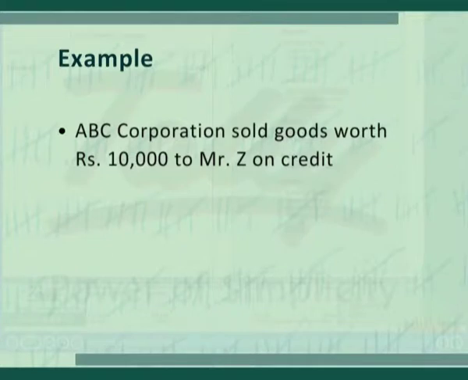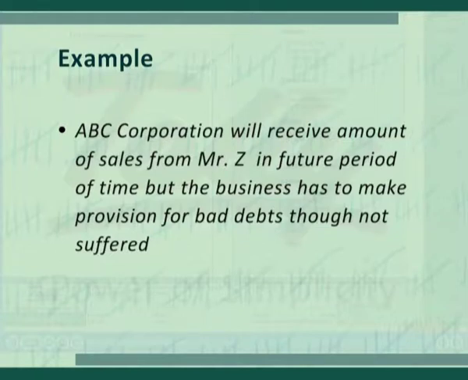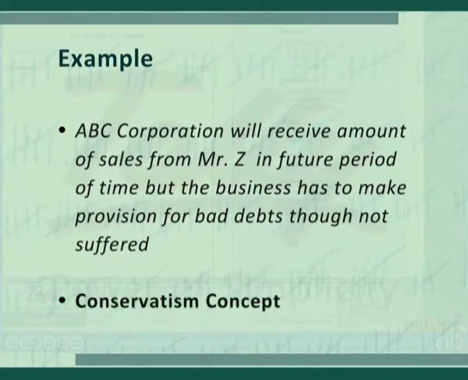Next example, ABC Corporation sold goods worth rupees 10,000 to Mr. Z on credit. In this case, Mr. Z is a customer. Here income earned but not received. ABC Corporation will receive the amount of sales from Mr. Z in future period of time, but the business has to make provision for bad and doubtful debts though not suffered. It is based on conservatism concept. The entry should get recorded under accrual concept. Goods go out from the business, goods account is credited. Mr. Z is a receiver of the goods, his account is debited.